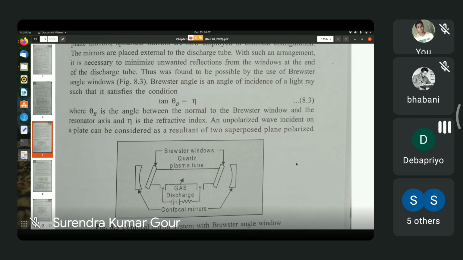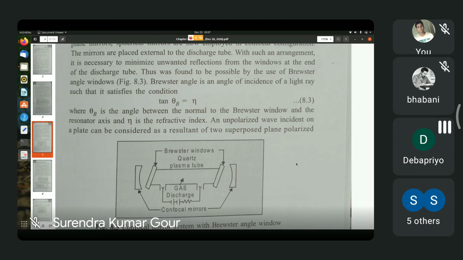As it goes to the right and passes through another Brewster window, the same thing happens. Gradually, the component perpendicular to the plane of incidence gets reduced, and ultimately, after several reflections, the light that remains is almost completely polarized in the plane of incidence. So this is a nice way of not only keeping the beam of light within the lasing system, it also manages to produce polarized light.